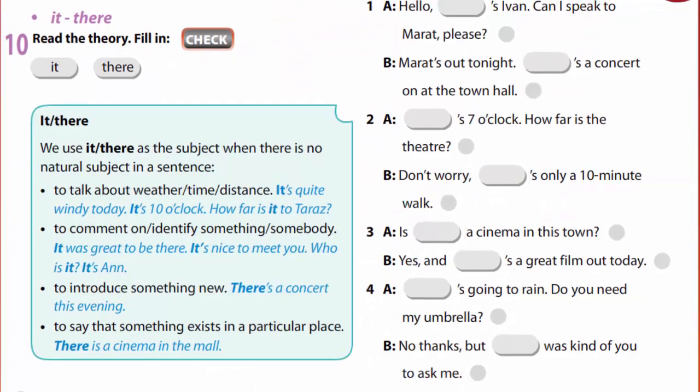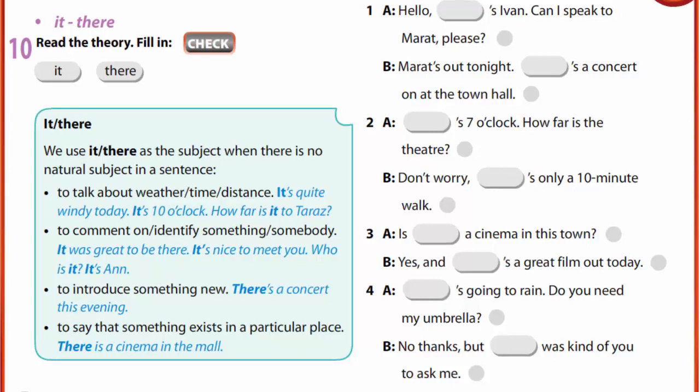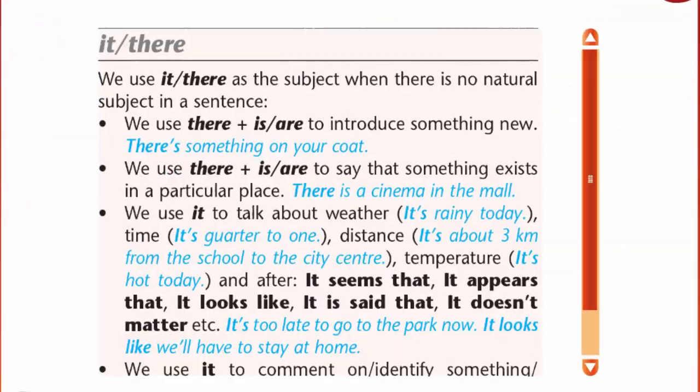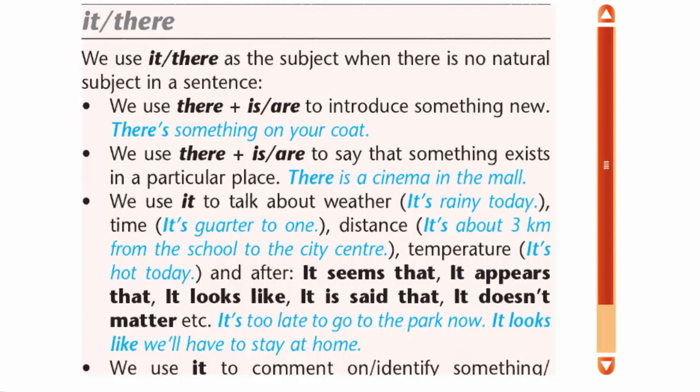When we come back, exercise 10. It, there. Let's read the theory. We use it, there as a subject when there is no natural subject in a sentence. We use there with is or are to introduce something new. For example, there's something on your coat. We use there with is or are to say that something exists in a particular place. There is a cinema in the mall.